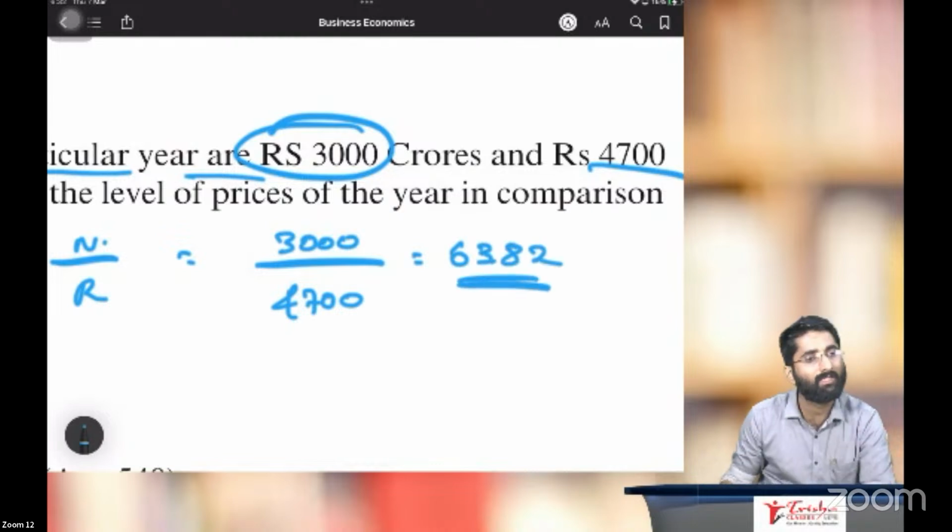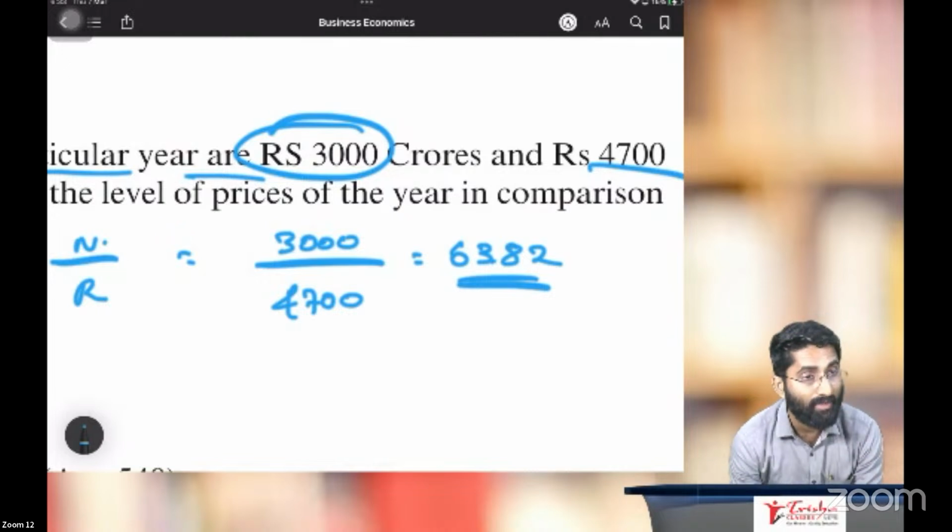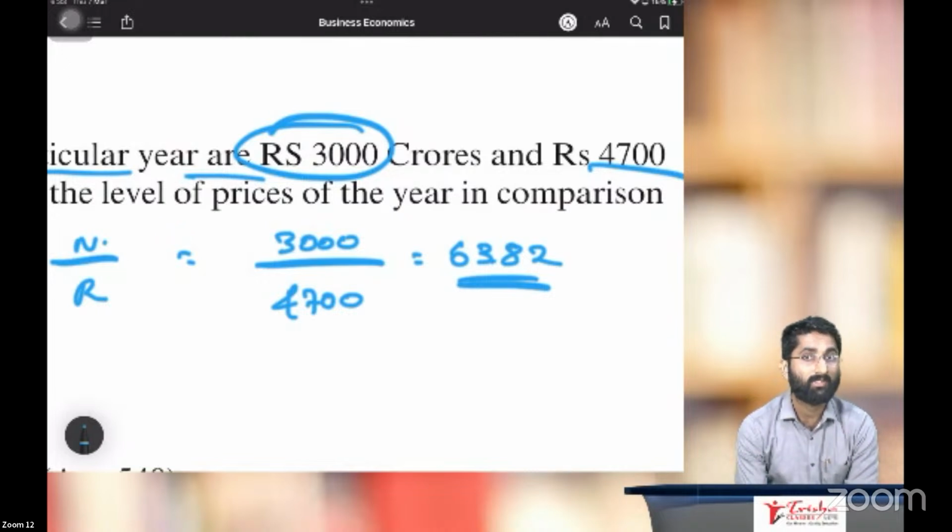Can you tell me what has happened here? What is the meaning of 63.82? The meaning is nothing but nominal GDP is 63.82% of real GDP.